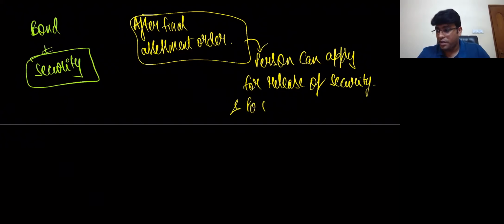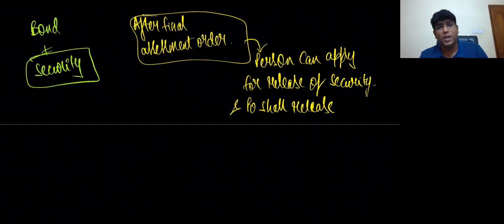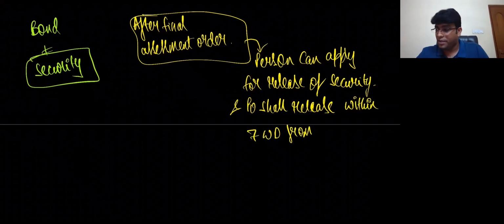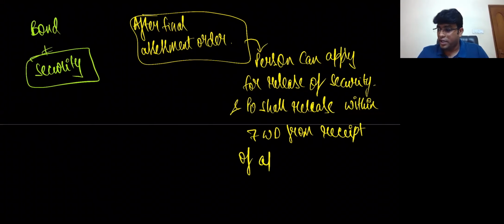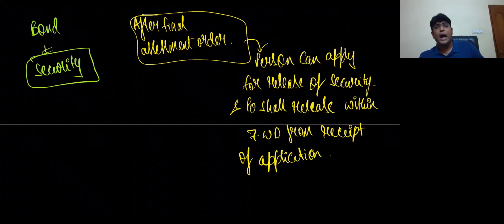And the PO shall release. What will the PO do with that? The PO shall release within 7 working days from receipt of application.